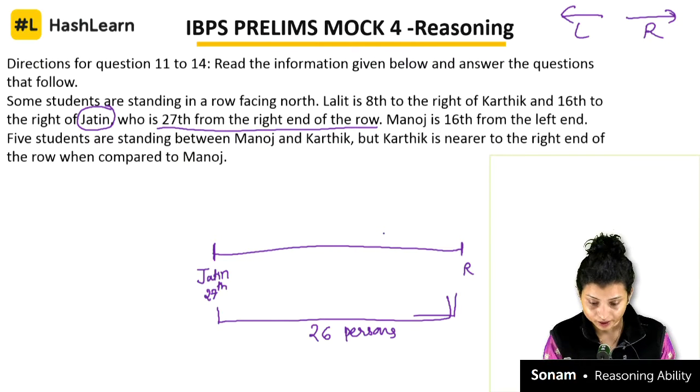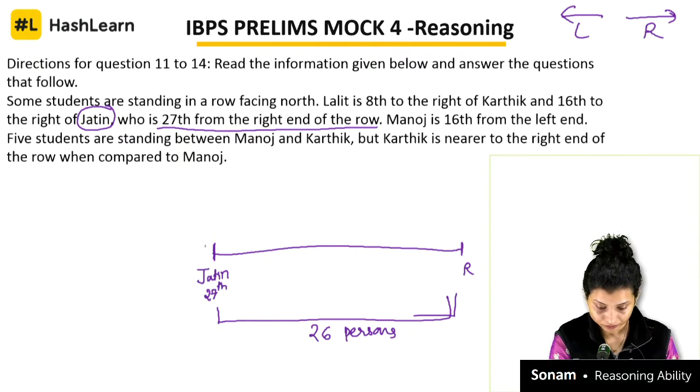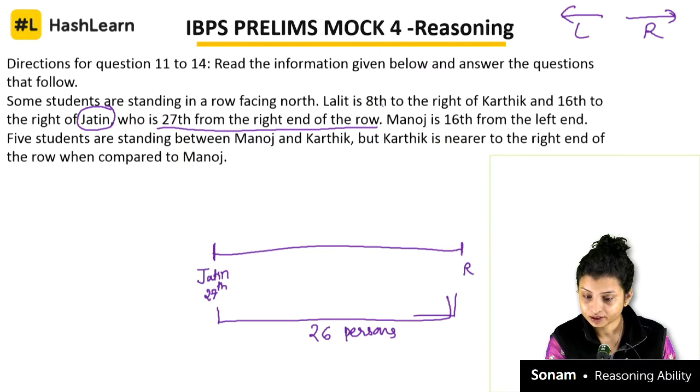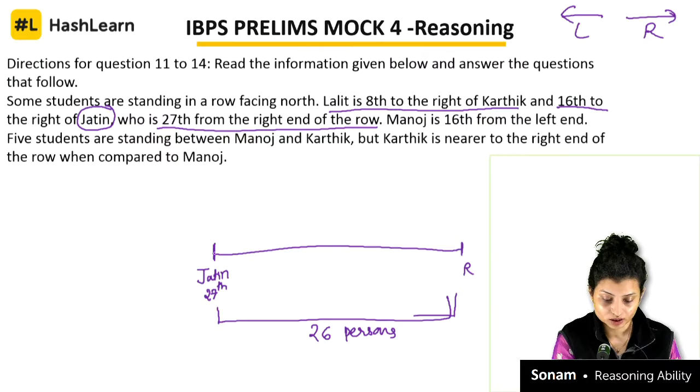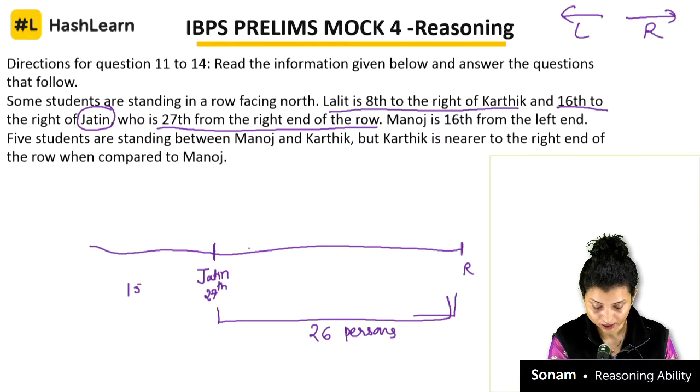So let's count that. Lalit is 16 to the right of Jatin. So after him, there should be 15, oh sorry, wait a minute, this side it should be, right?